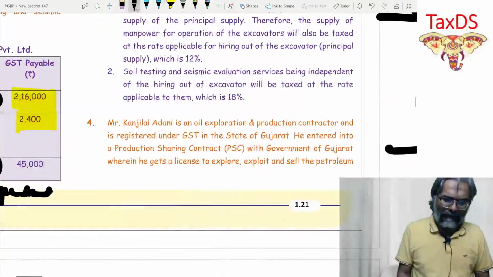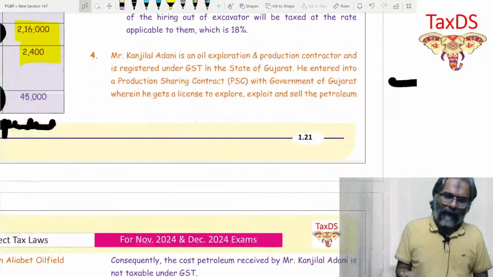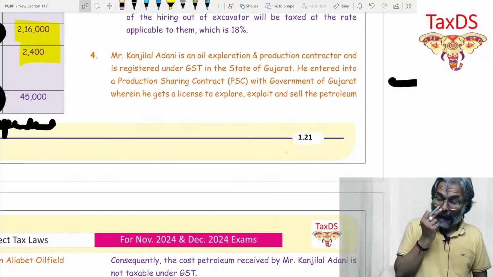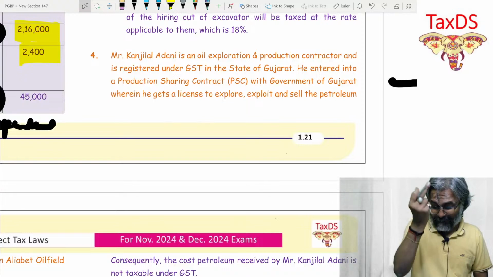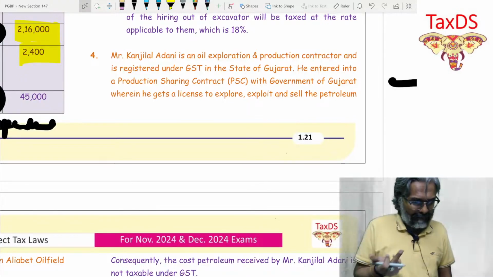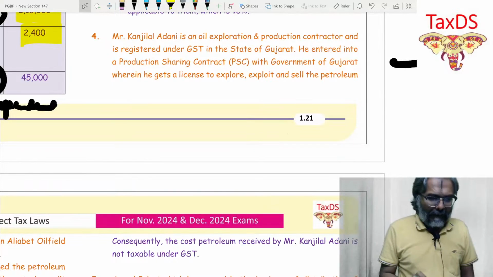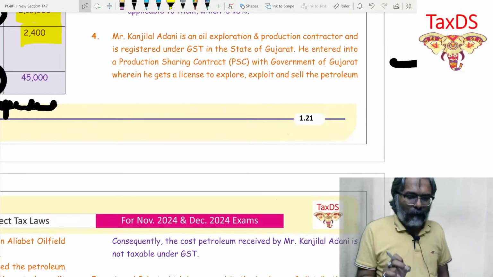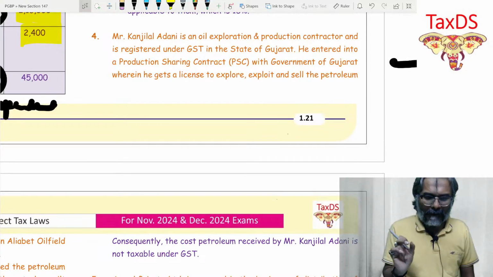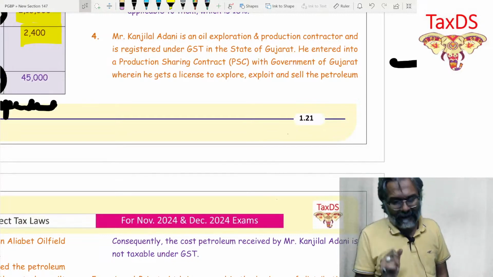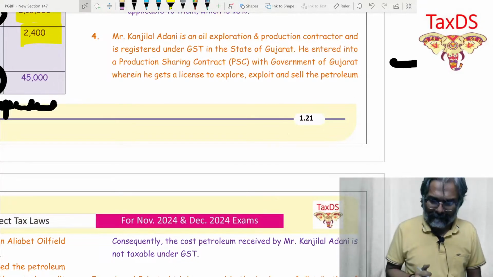In this context, this one we already discussed while we were doing the concept of consideration. If you remember this particular case study, Mr. Kanjilal Adani is an oil exploration and production contractor and is registered under GST in the state of Gujarat.